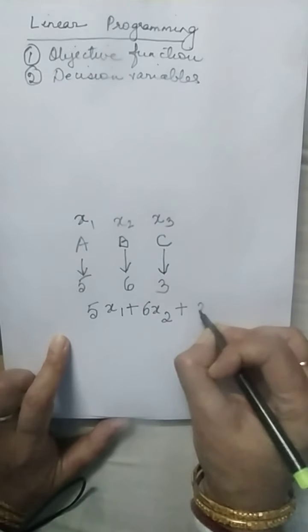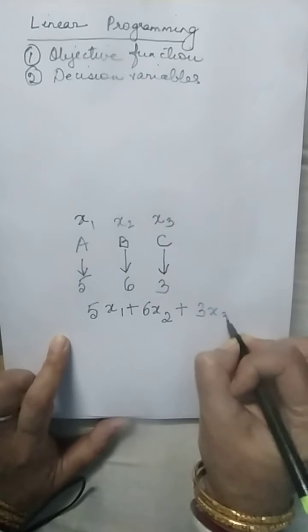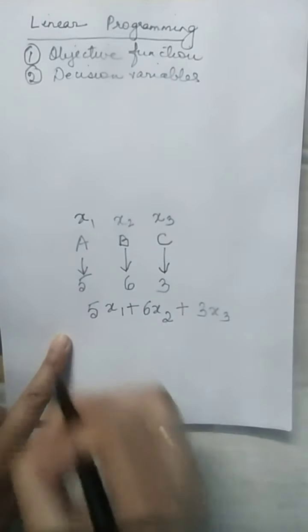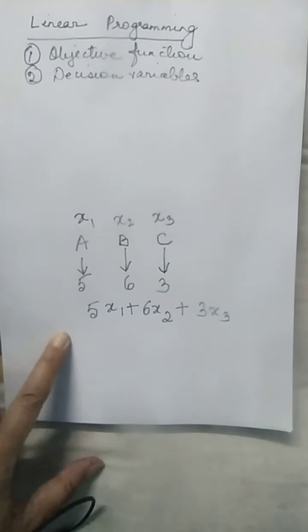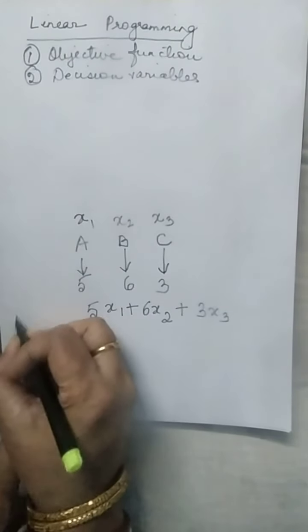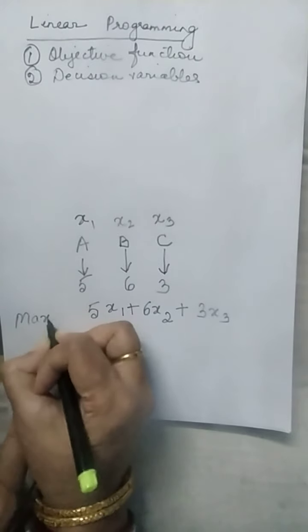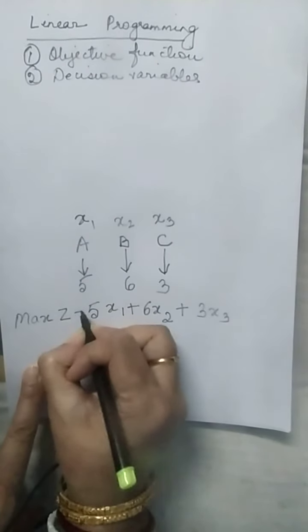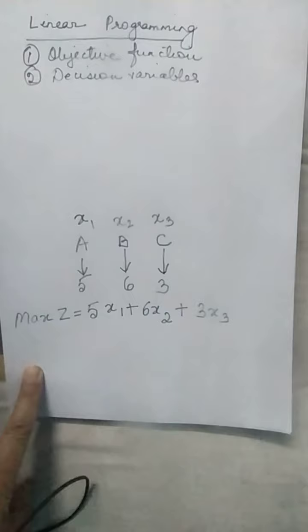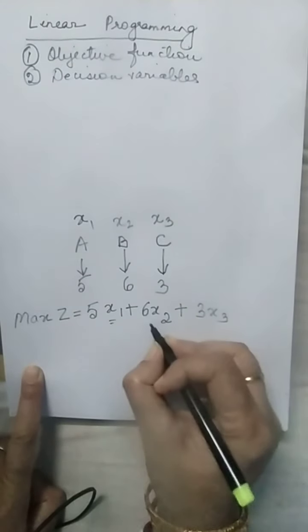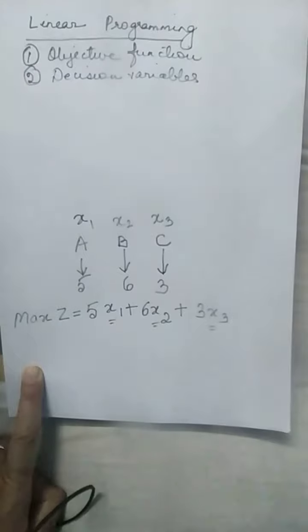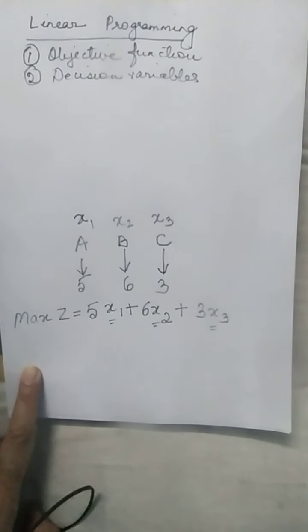So it becomes 3x3. So this entire thing becomes my objective function. Since I am trying to maximize my profit, I may say maximize Z equal to 5x1 plus 6x2 plus 3x3. This becomes my objective function. And here x1, x2 and x3 become my decision variables.